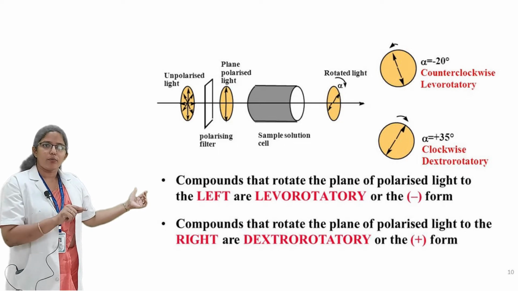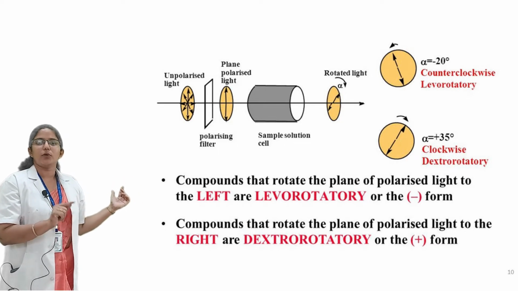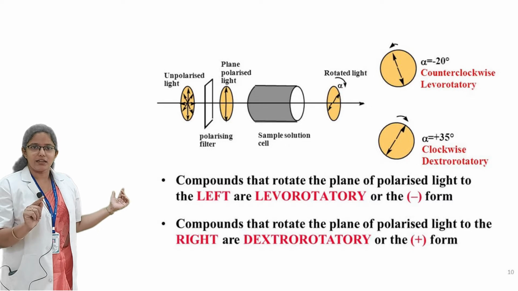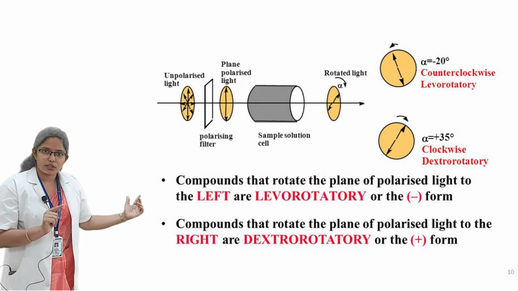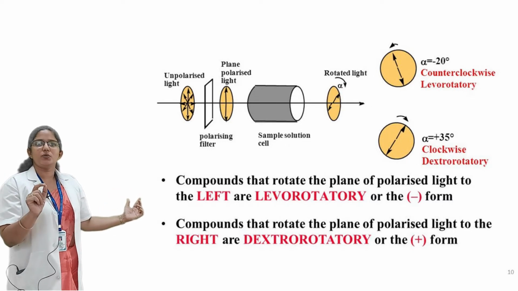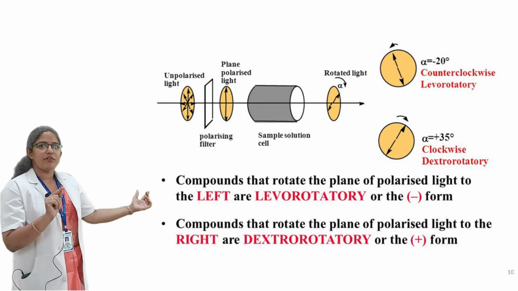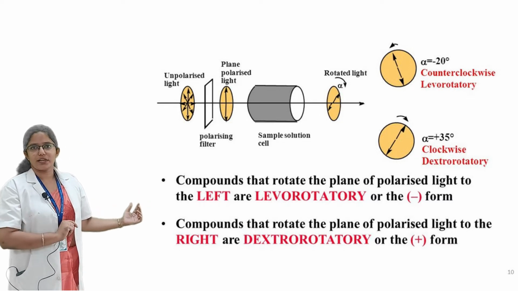If a compound rotates the plane of polarized light to the right side, it is dextro-rotatory, represented with a plus sign, and it rotates the light in a clockwise direction.